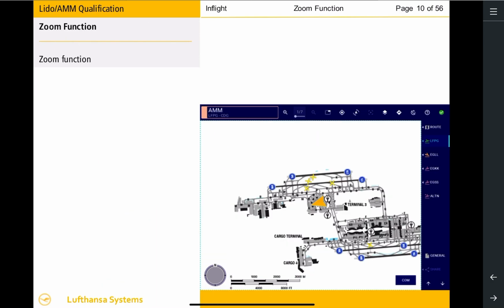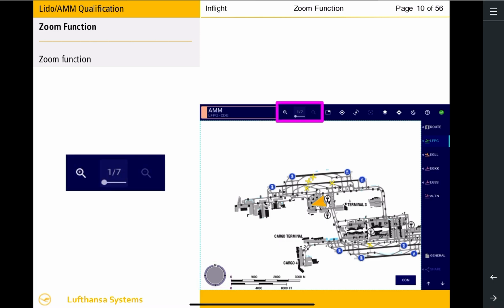When an airport map is called up for display for the first time, it is shown in its entirety. The map is displayed at the maximum zoom out level in north-up mode, oriented to magnetic north. Each airport displayed in Lido AMM has a number of zoom levels. The number of available zoom levels depends on the geometrical size of an airport. Small airports with only one runway may offer only 3 zoom levels, whereas larger airports with 4 or more runways may have up to 8 zoom levels.